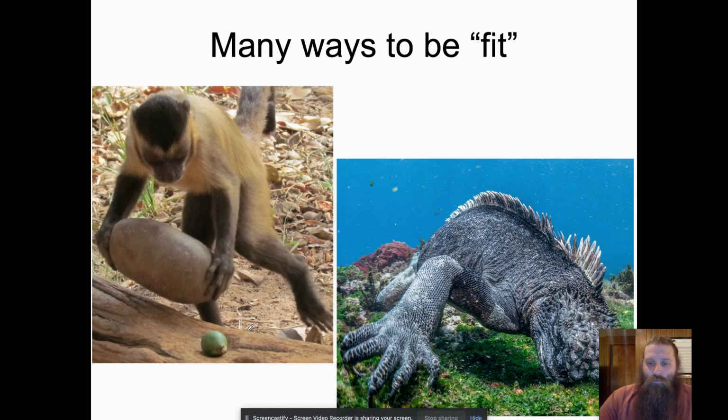There are a lot of ways to be fit. We've talked about a couple here, two more. So this monkey on the left, there are monkeys that use tools. In this case, this monkey is using a stone to smash this seed pod that it would otherwise not be able to get into.